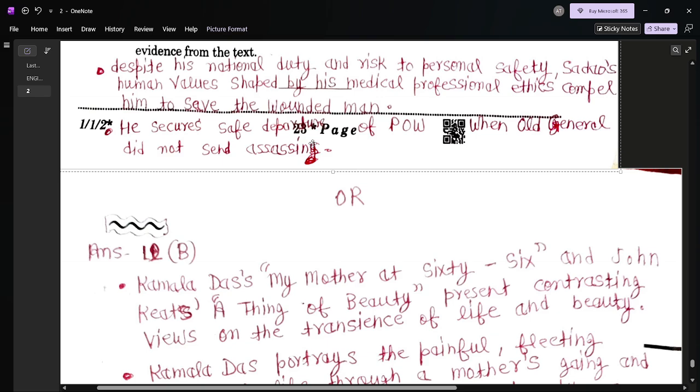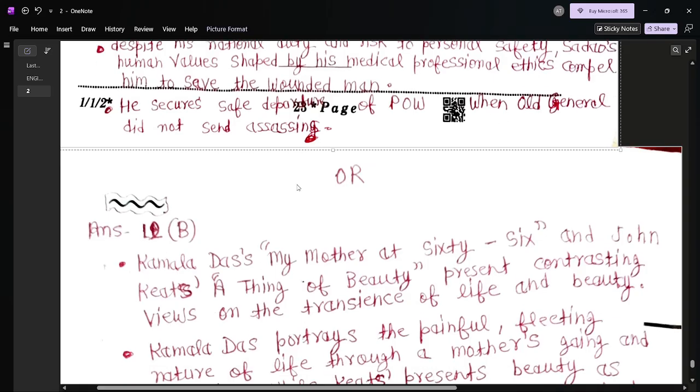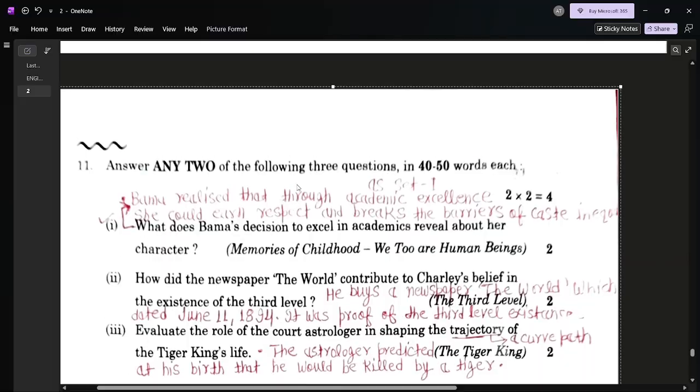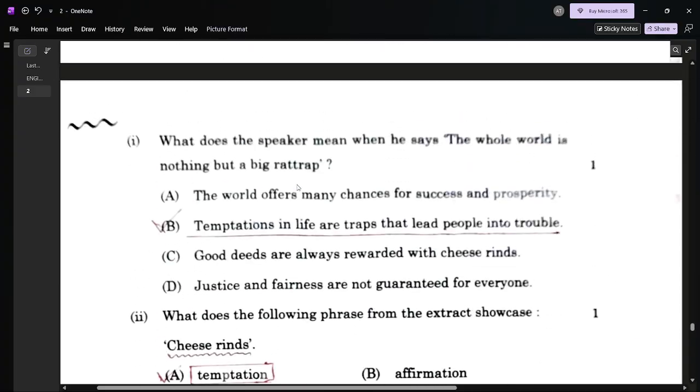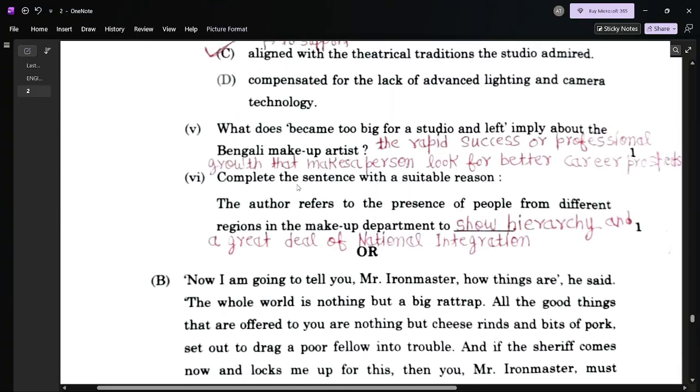When the prisoner of war, Tom, the white man, was totally recovered from his wound, it was Dr. Sadao who secured the safe departure of the POW, when the old general did not send assassins. I hope you have all well understood this. I tried to explain and highlight the answer.